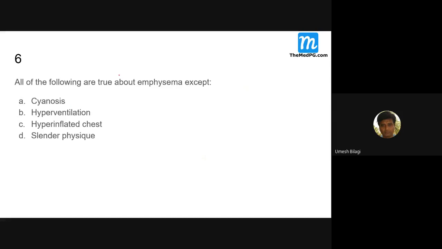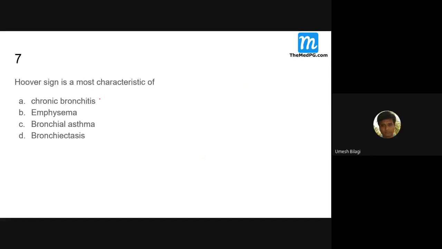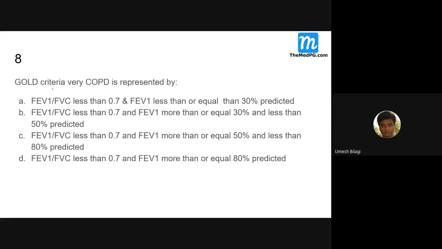You will make this mistake, that's why I put it. Hoover's sign, where do you get it? That is paradoxical inward movement of the lower rib cage during inspiration. That is seen in chronic bronchitis. Sorry, not chronic bronchitis. Where do you get it? Emphysema. Because in chronic bronchitis, lung volumes will not increase and flattening of the diaphragm is not there here. Whereas in emphysema, there is a flattening of the diaphragm. That's why you get Hoover's sign in emphysema. Okay, I told you the wrong answer, this is the correct answer. Are you getting it? So, what are the GOLD criteria?